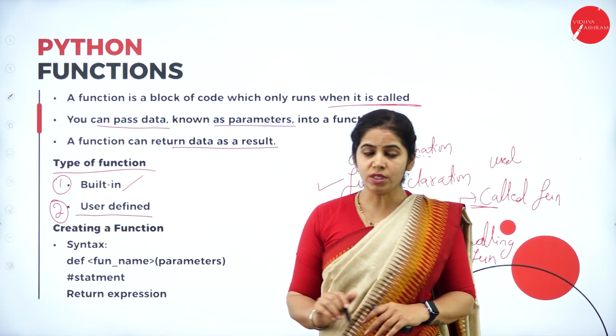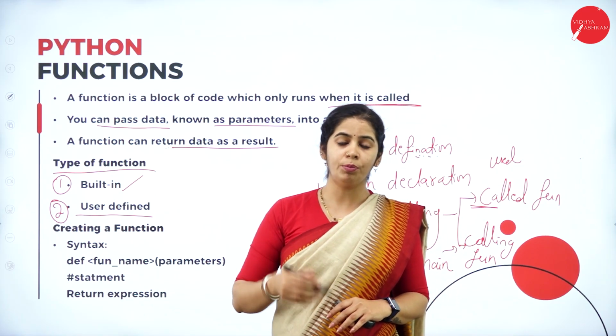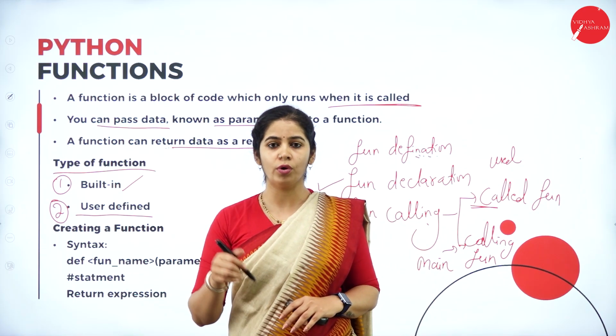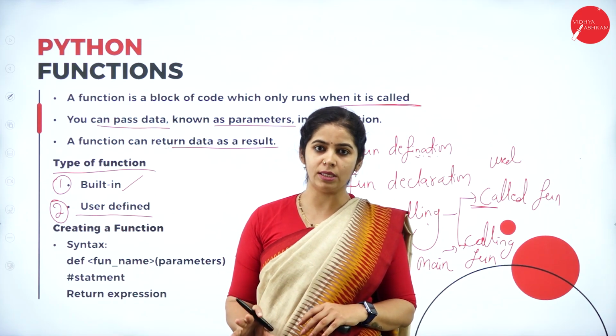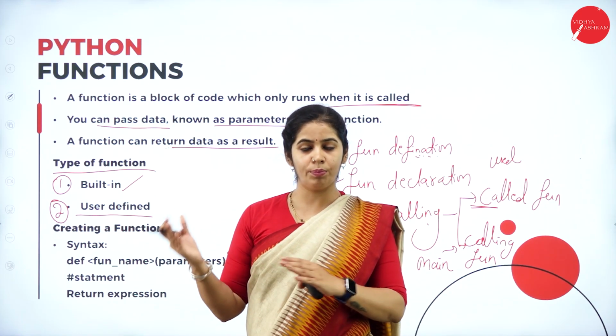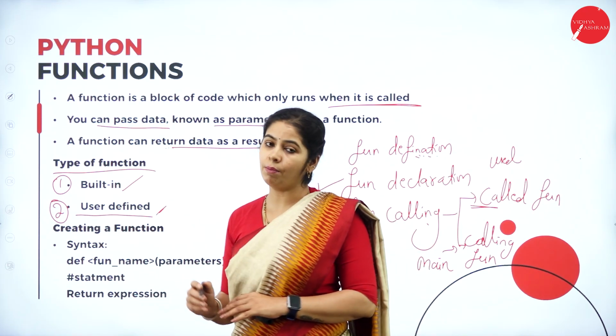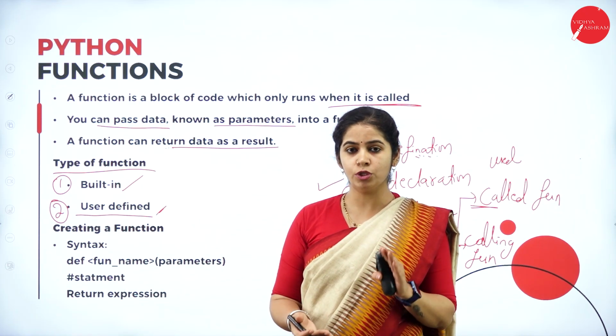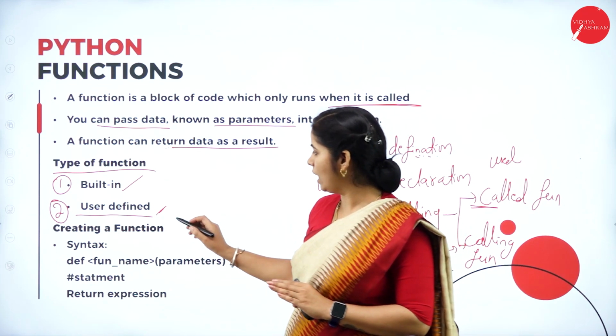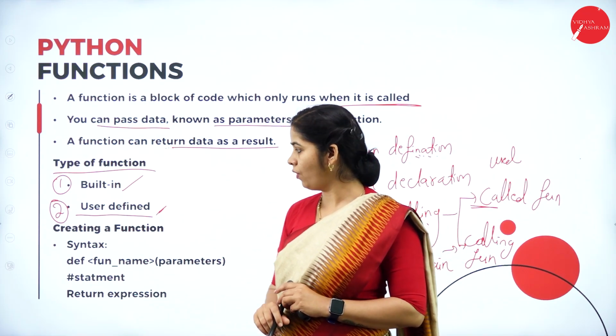Coming to user-defined functions, when the programmer is writing the code and wants some sub-program to be executed to solve the problem, then he defines a function, a small piece of the program. That is called a user-defined function.